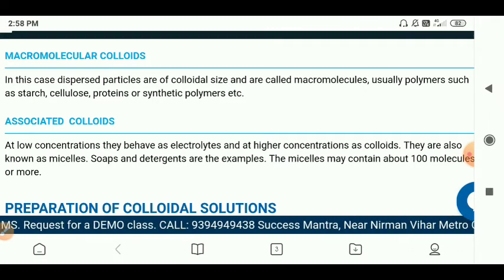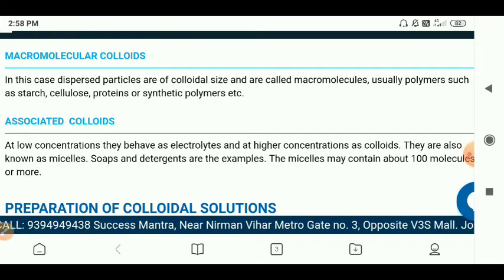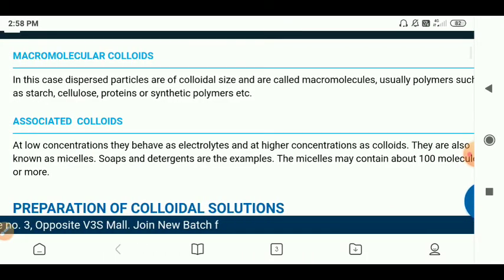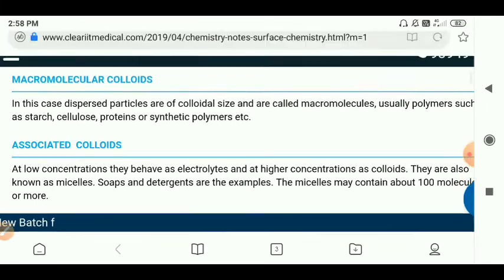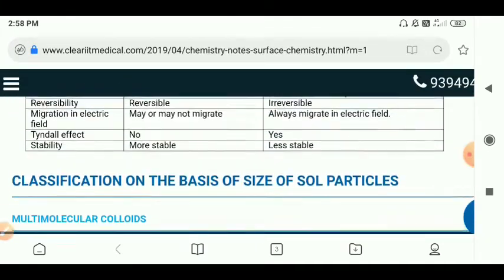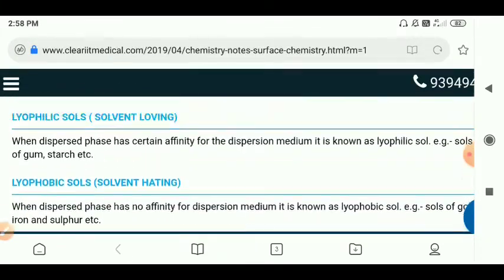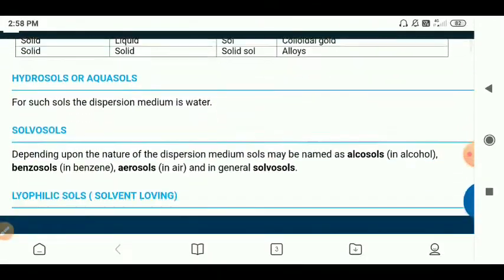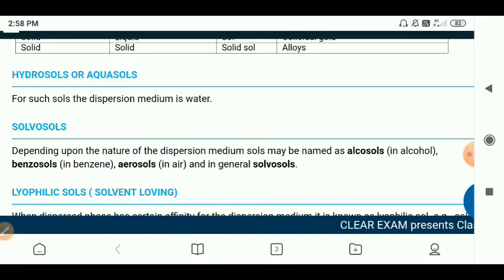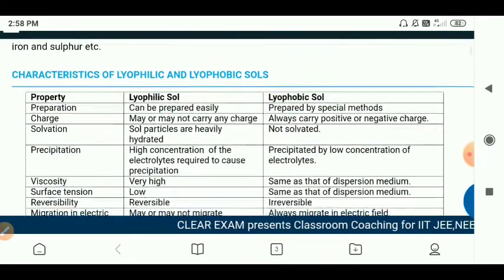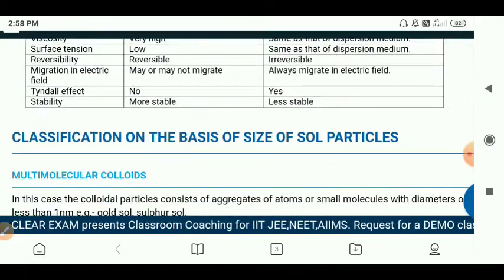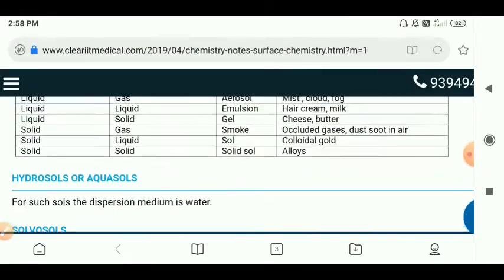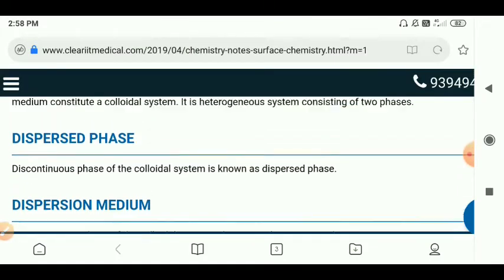Soaps and detergents are examples. These micelles may contain about 100 molecules or more. So that is all about the classification of colloids. Colloids can be classified in three ways: based on the physical state, based on the dispersed phase and dispersion medium, and based on the size of the sol particles. That is all about the introduction to colloids.